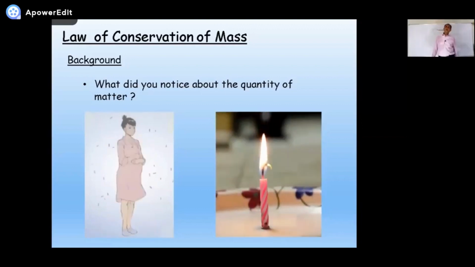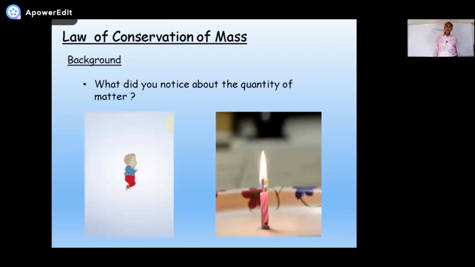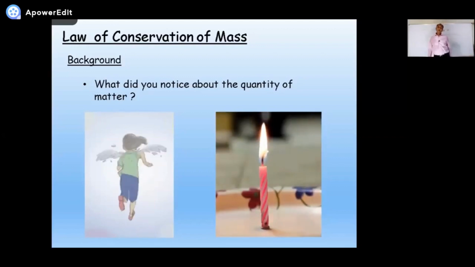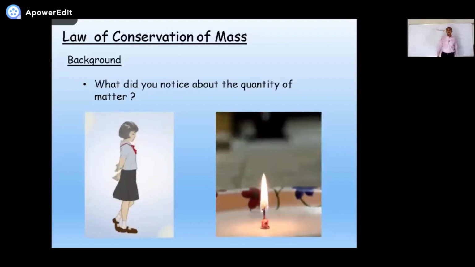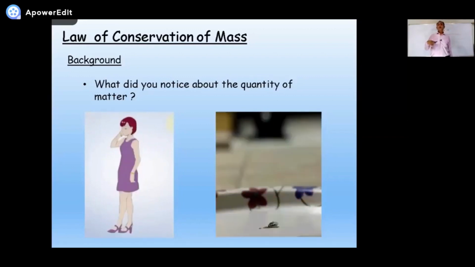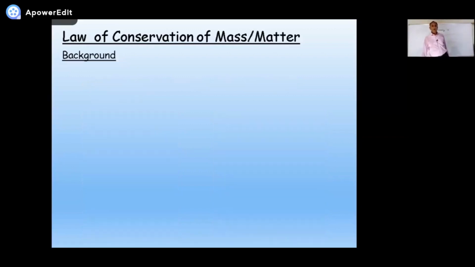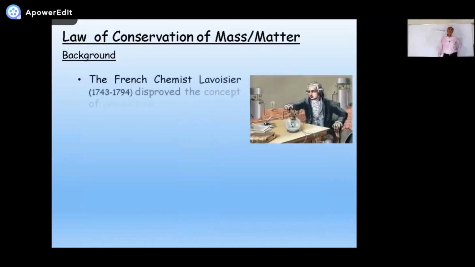And what is there in the candle's example? Matter is destroying. Okay, there is no more candle there. So what was the concept a long time ago? That matter could be destroyed or matter could be formed, matter could be prepared. Okay, that was the old belief.